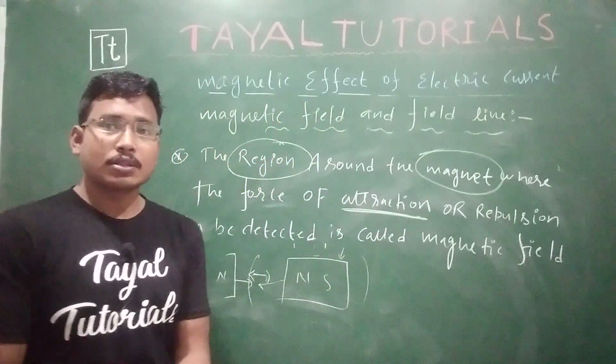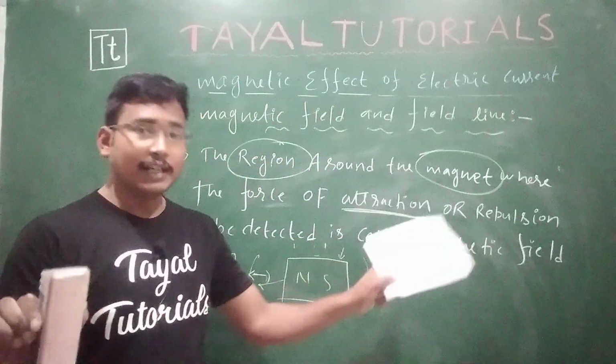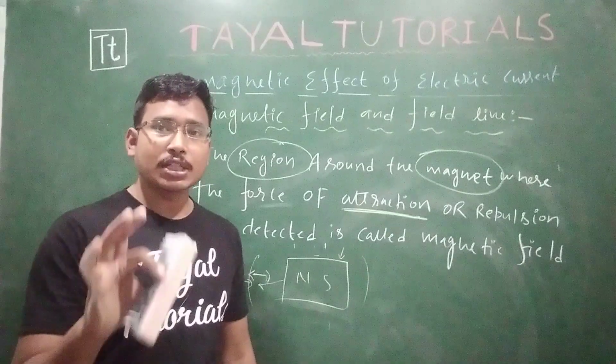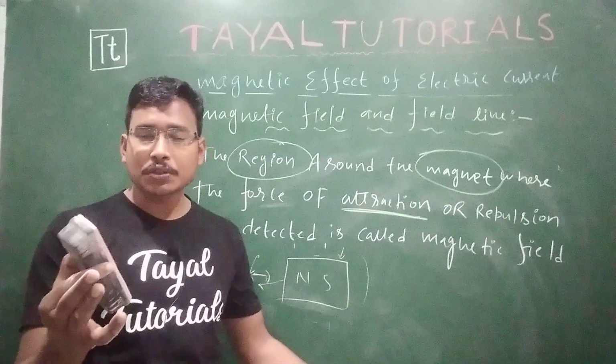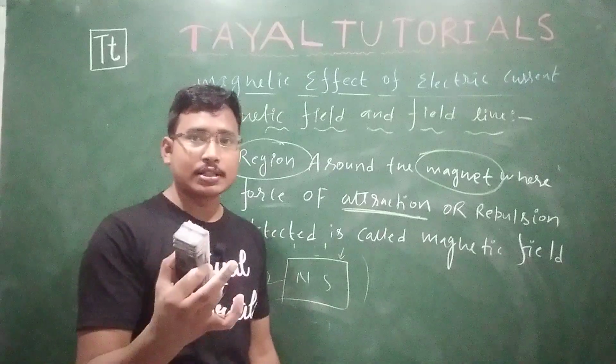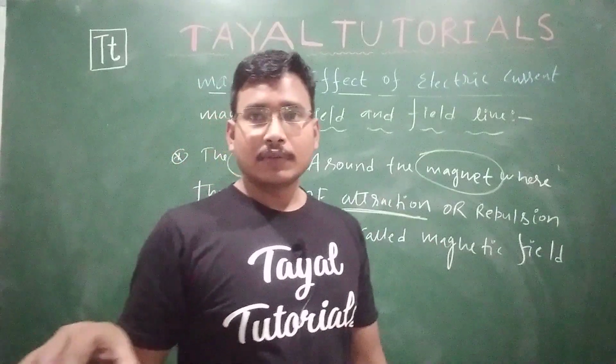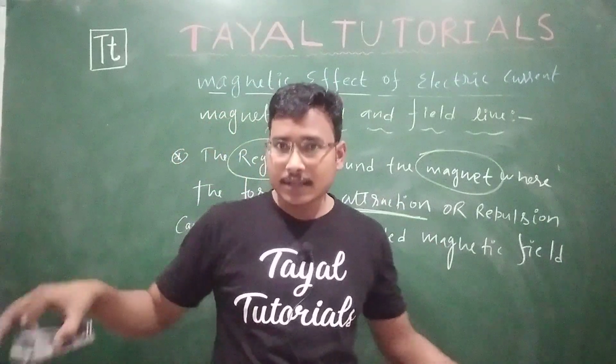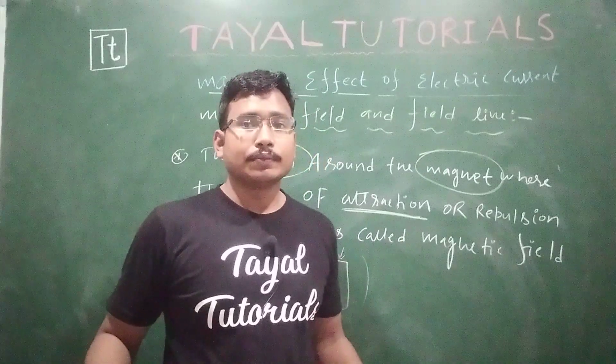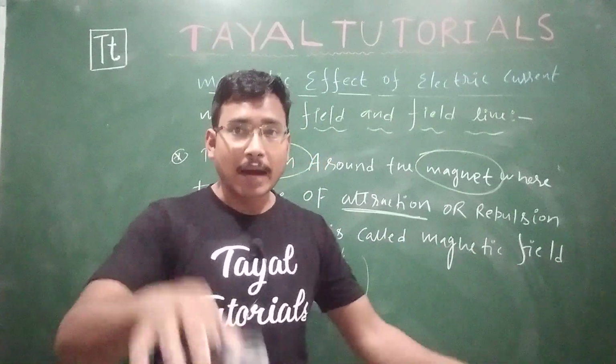The field where the force is being detected, force of attraction or force of repulsion, nearby that region will be the magnetic field of that magnet.